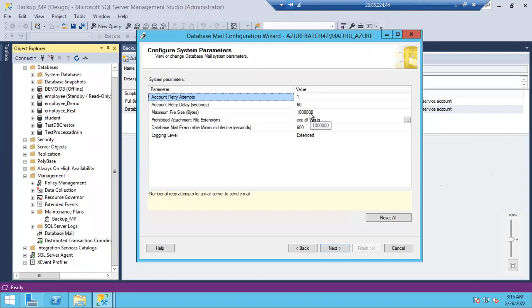The email can attach files, right? In the same way, if anyone wants to attach files, they can, but the maximum size of the file is this many bytes only. Can you tell me in MB or GB, guys? Can anyone tell me? 1 MB, yeah. This is 6 zeros, which means 10 lakh bytes, guys. Okay, 10 lakh bytes.